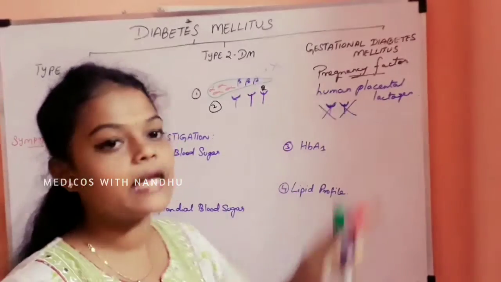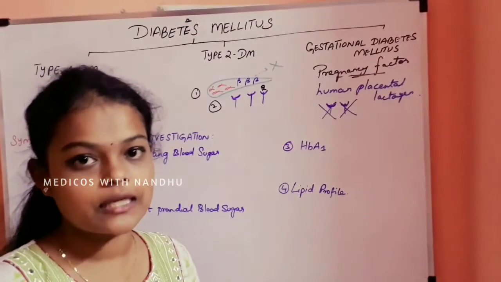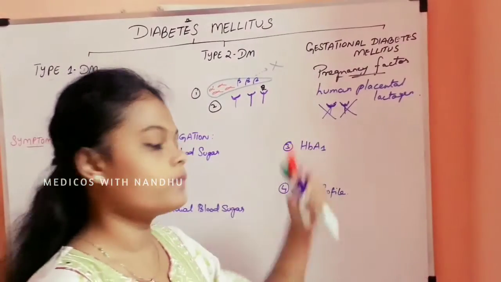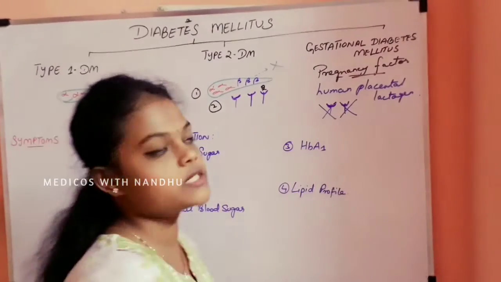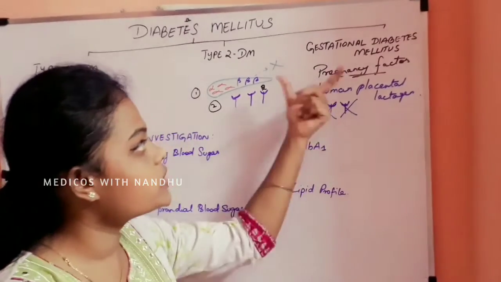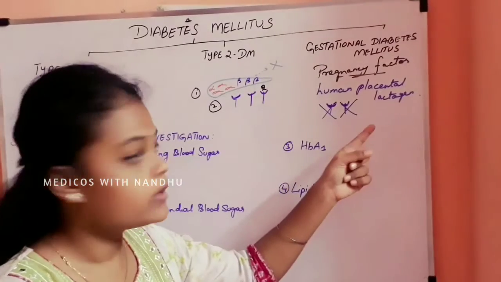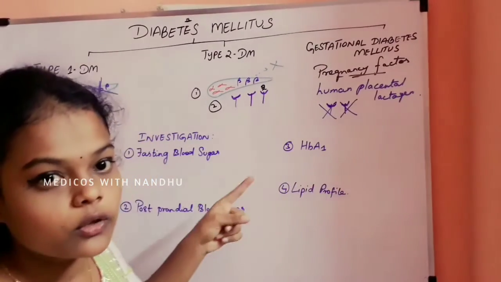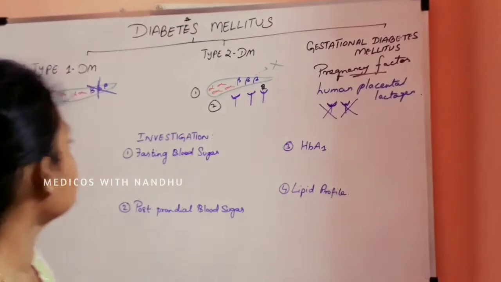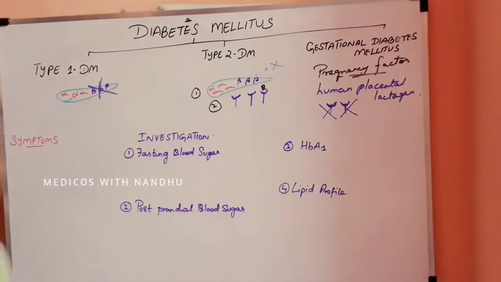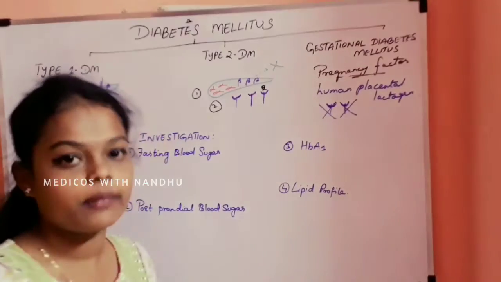This human placental lactogen, during pregnancy, interferes with the insulin receptor. And this is gestational diabetes. Gestational diabetes mellitus has an increased risk of causing type 2 diabetes. So let us see what the risk factors are under diabetes mellitus.